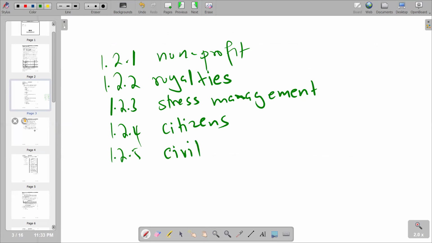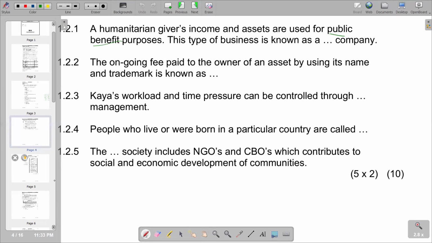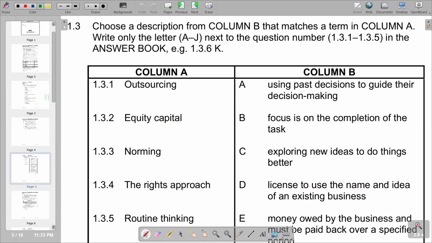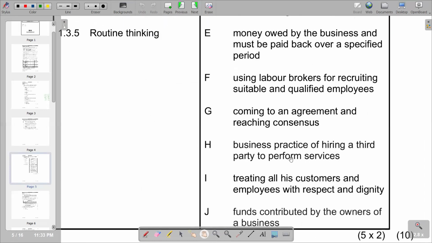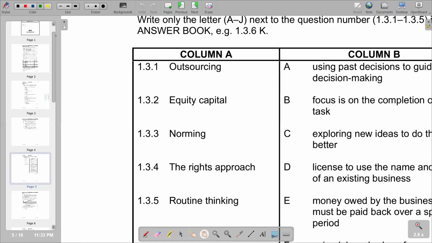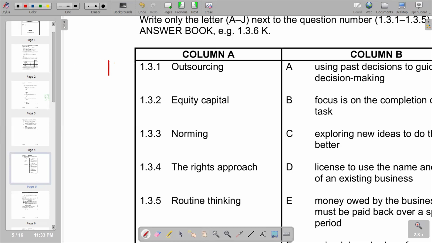And then obviously, this is the last question that we have on this section. But we go to the last section that we have, outsourcing. So remember, outsourcing is when we are buying from outside. If we are trying to source in terms of services, it means we are taking the service providers from outside the company. So basically, that's what we have. So we go through the information that we are given and try to see what we have in terms of sourcing. But if you go to H, it says the business practice of hiring a third party to perform some services. So H is the correct response that we have.